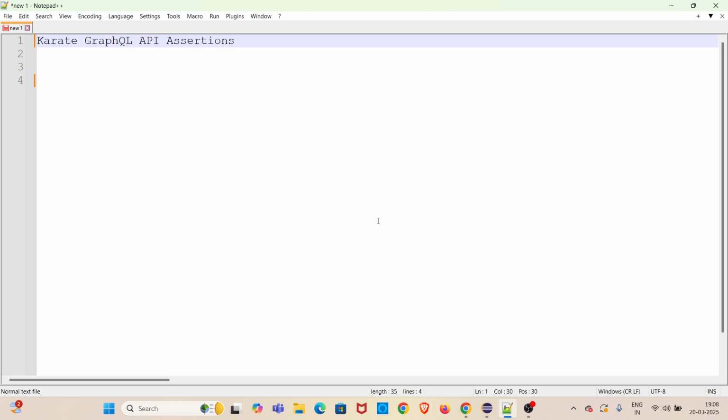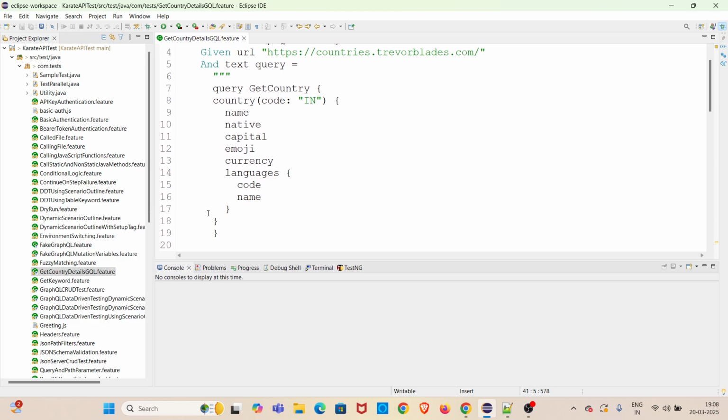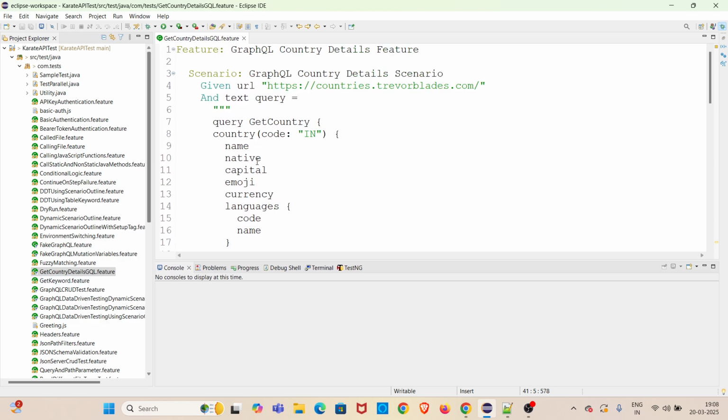In this video, I will be discussing Karate GraphQL API Assertions. I am going straight into the demo. So in this demo, I will be using the feature file get country details gql.feature. This feature file was already added in the first video of the playlist.